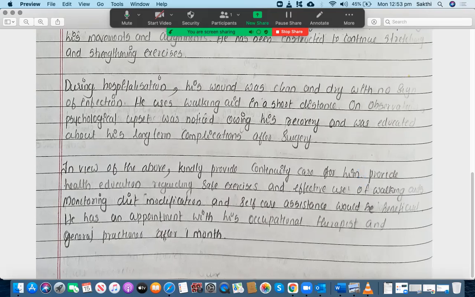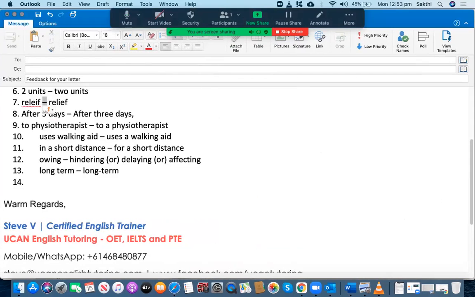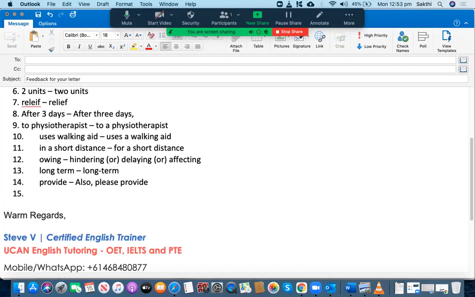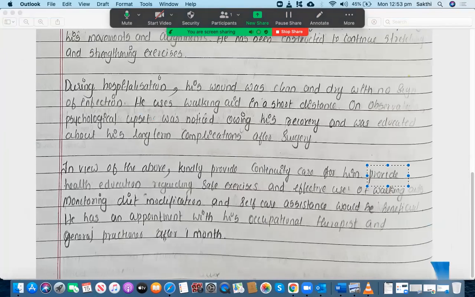So in this case, "in view of the above, kindly provide continuity care for him." Okay, and then I think that's a new sentence, I believe. So "provide" is not good. What you should have done is "also please provide." That could have been much better. If it is in the same sentence, then you don't need to write down "provide."